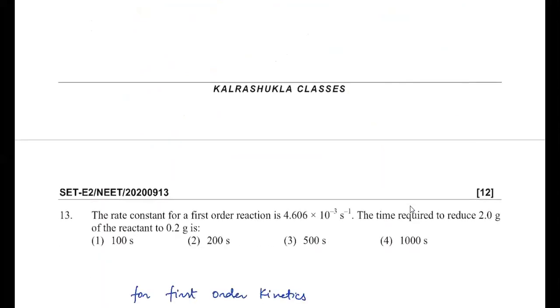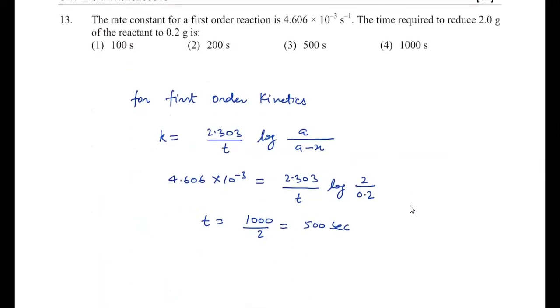In this question it is given that the rate constant for a first order reaction is 4.606 into 10 to the power minus 3 second inverse. The time required to reduce 2 gram of reactant to 0.2 gram is? So basically it is first order kinetics. That's why we can write the rate constant k is equal to 2.303 by t log of a upon a minus x. Here a is the initial amount and a minus x is the final amount left. So instead of a, we can simply write a is equal to 2 by the molar mass of that substance, let's say M1, whatever the reactant is, we don't know that. So a by M1, and a minus x can be written as 0.2 by M1. If we write the ratio, then M1 will be cancelled out.